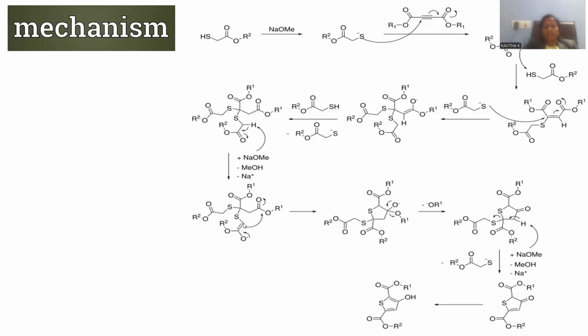The olefinic carbon atom is participating in the bond formation with the carbonyl, because this olefinic carbon is nucleophilic in nature. The carbonyl carbon is electrophilic in nature, so there is a carbon-carbon bond formation you can observe. When this carbon binds with the other carbon, O minus and OR will be there upon this. And here is the saturated sulfur as a part of this five-member ring system you can observe.